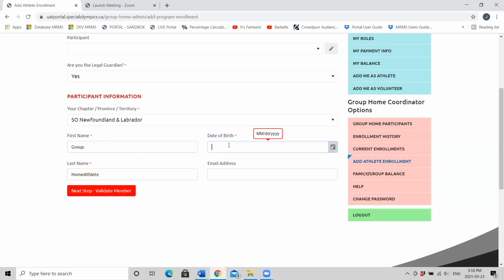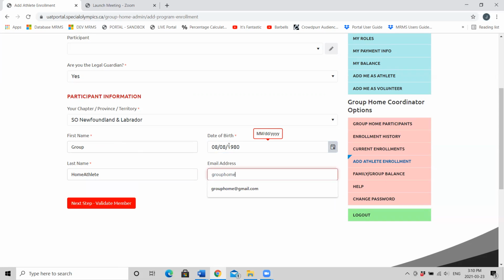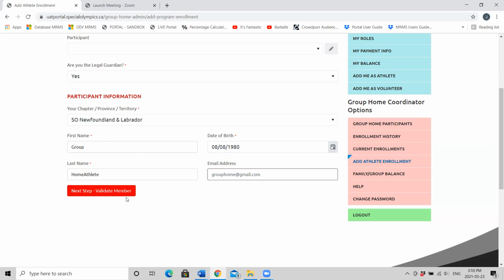The athlete's birthday. And the email address that you'd like to show up on any communications from Special Olympics. Next step, validate member.